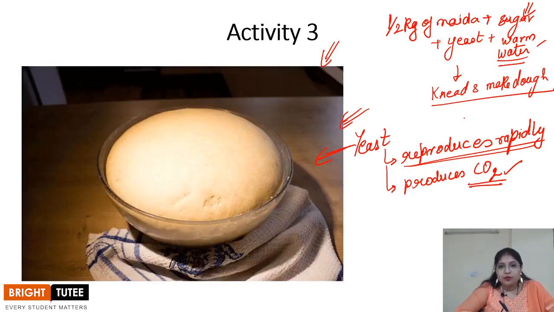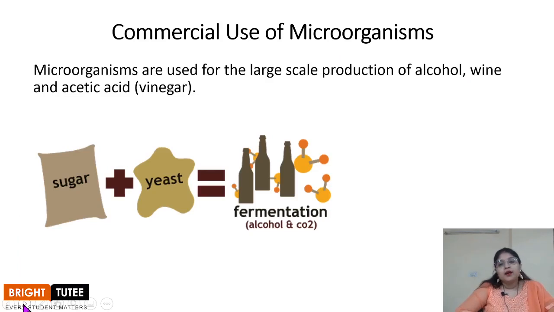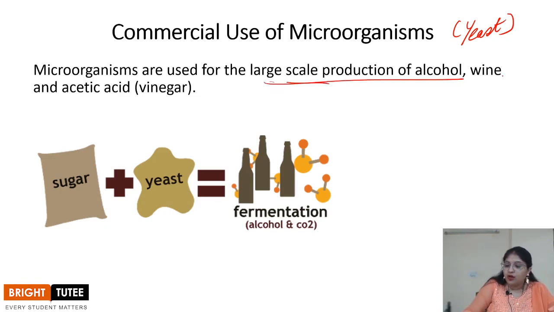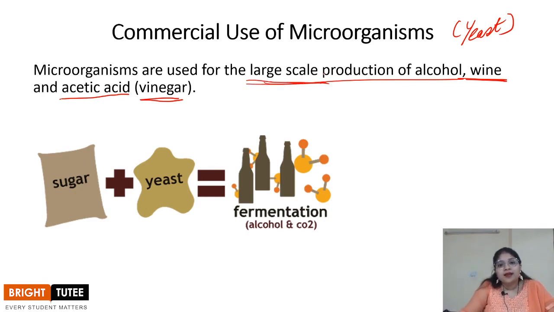And what is that process? That is the commercial use of the microorganism, that is yeast, right? What is that process? Where the microorganisms are used in the large scale production of alcohol, wine and acetic acid, that is vinegar. You must have seen vinegar at your home also. All of this is produced on a large scale. That is, when we say commercial use, that means it is formed on a large scale, and it is sold all over the world,